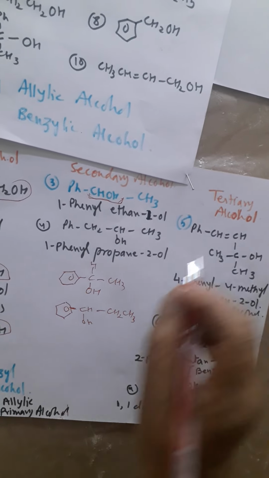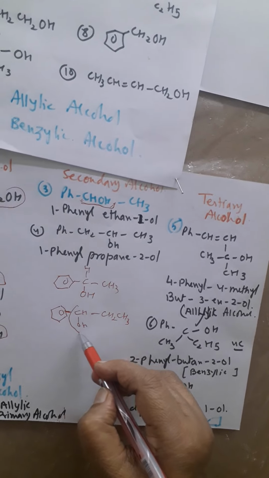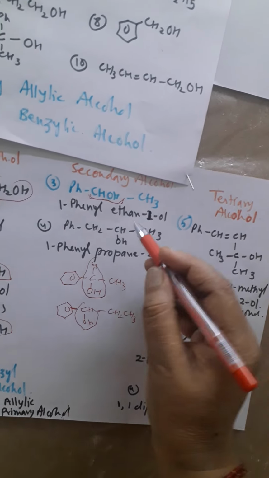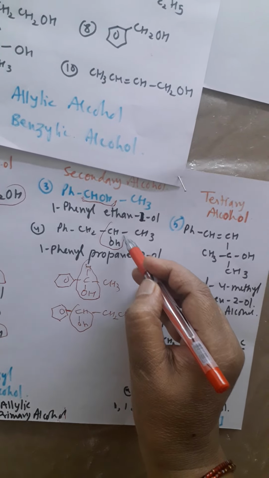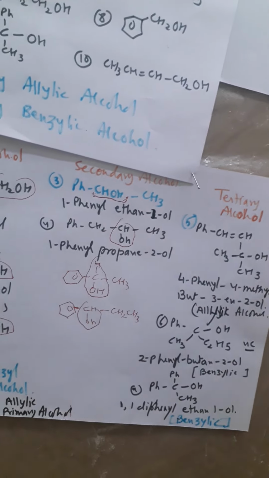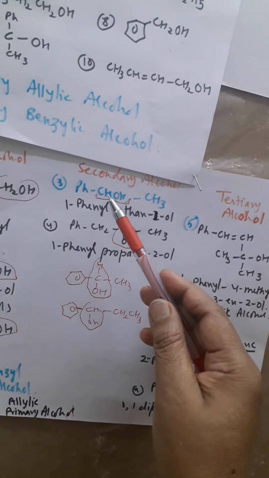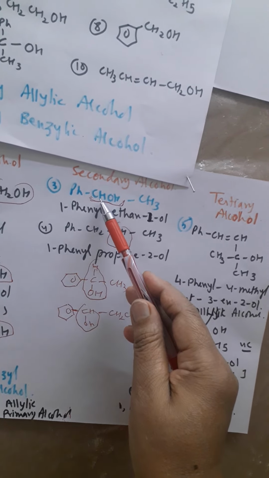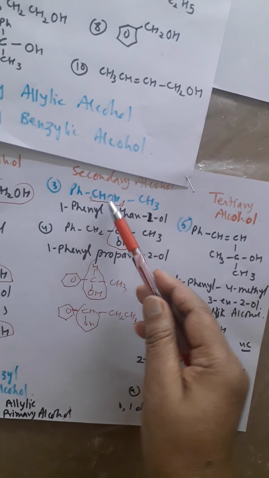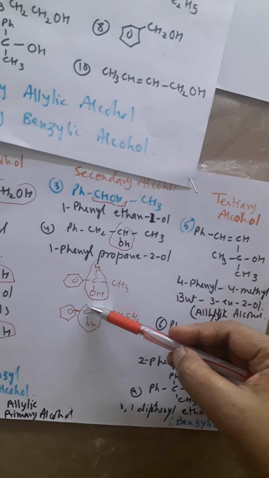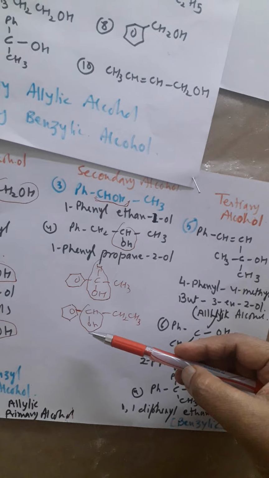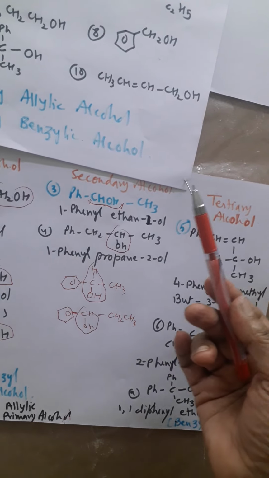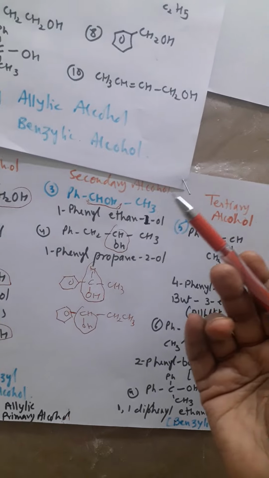Okay, so what does it mean? I want to tell you that CHOH grouping only, everywhere CHOH grouping. Okay, here also CHOH grouping. Here also CHOH grouping. So the secondary carbon having CHOH grouping, or that is OH group is attached to the 2-degree carbon atom, right? Means the carbon which is attached with 2 other carbon is called secondary carbon, and the OH group which is attached with 2-degree carbon is called 2-degree alcohol or secondary alcohol.